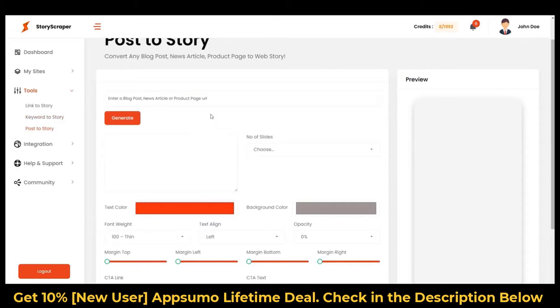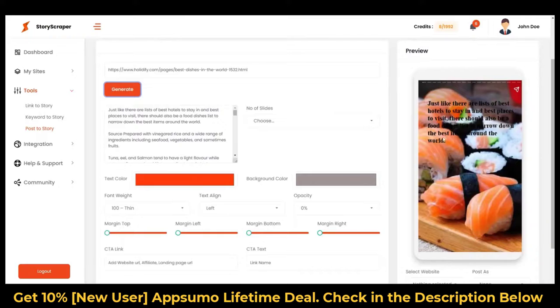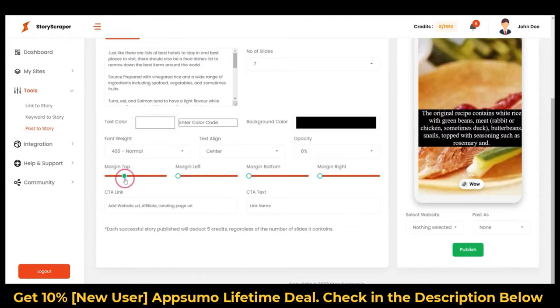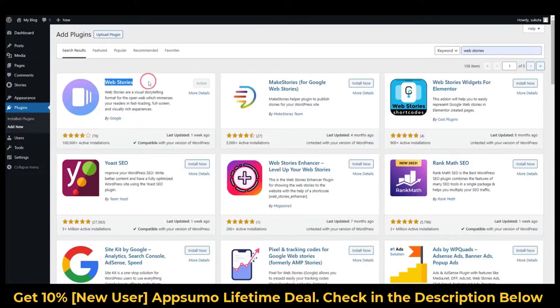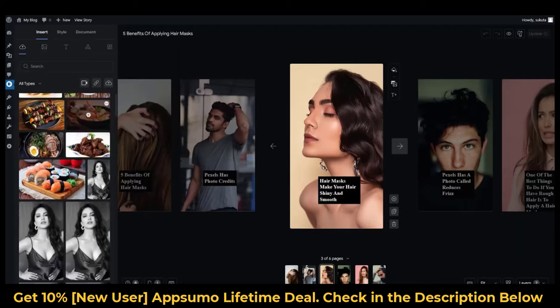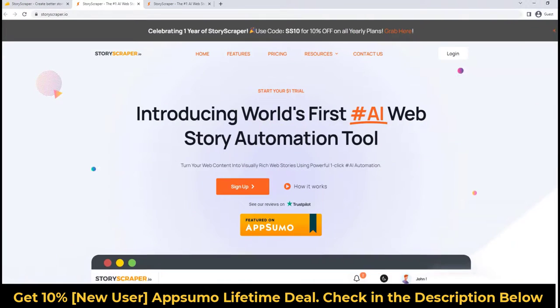Scrape web stories with ease using our single story scraping feature. Save time by scraping multiple stories at once with our bulk story scraping option. Scraping multiple stories and sites has never been easier with our multi-story or site scraping feature. Generate web stories quickly and easily with the one-click story generator. Automate your scraping process with one-click automation. Enjoy the convenience of a cloud-based tool that allows you to access your scraping tool from anywhere.